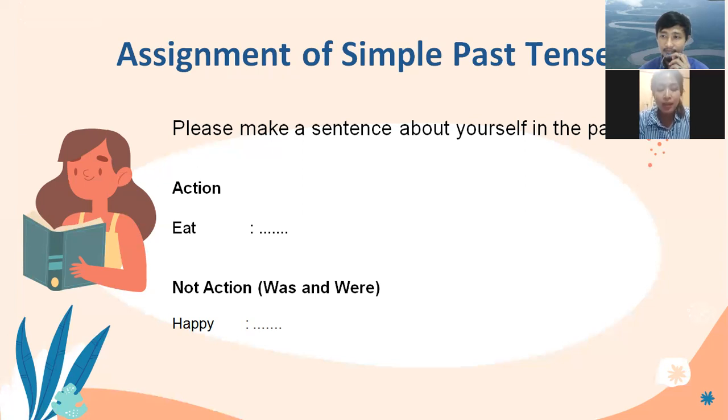In Bali, I rented a house, a villa with my family. There were so many beautiful tourism objects in Bali, and we really enjoyed our holiday. That's all, Mr. Adit. Okay, that's a great story.